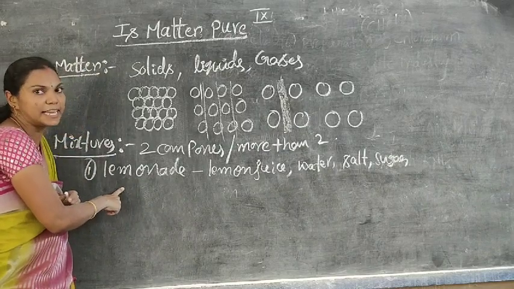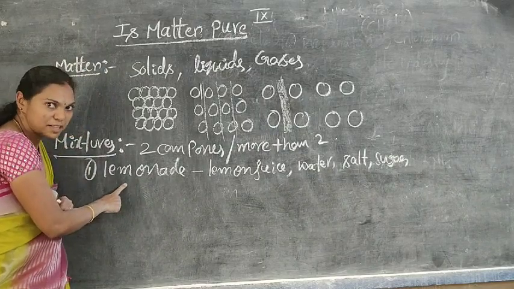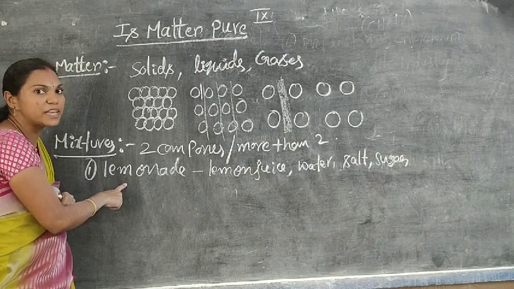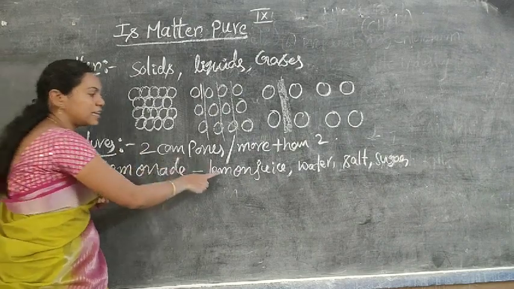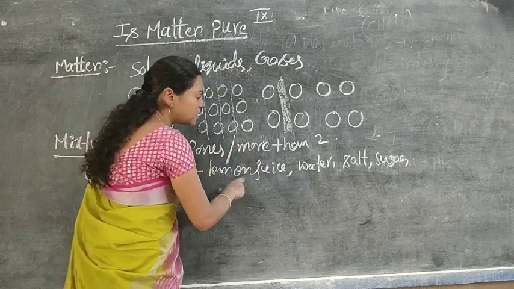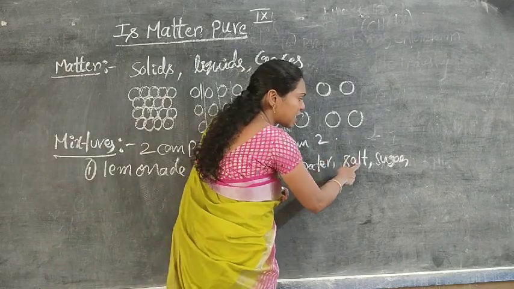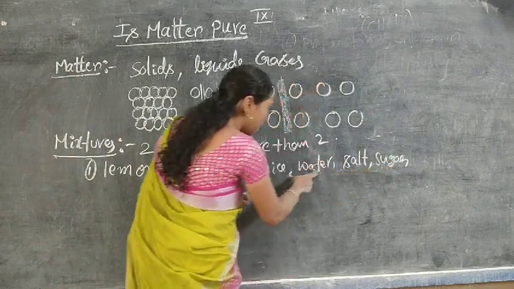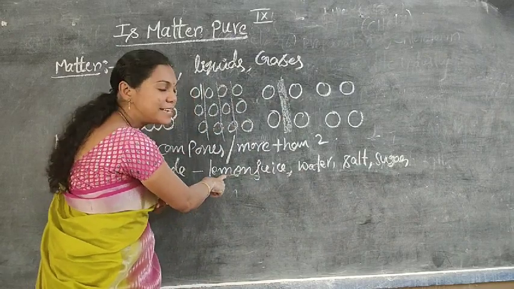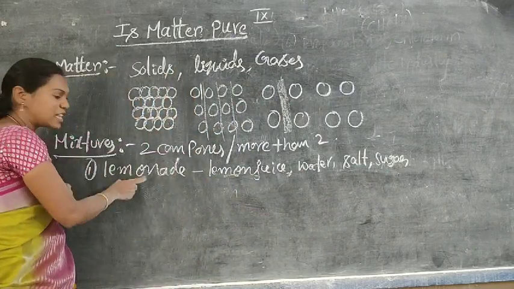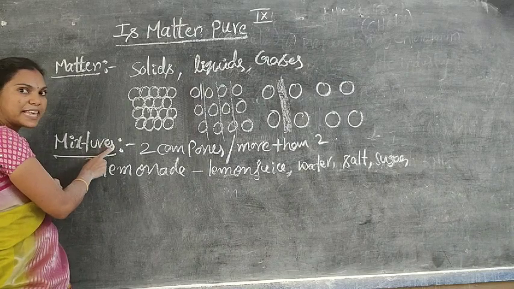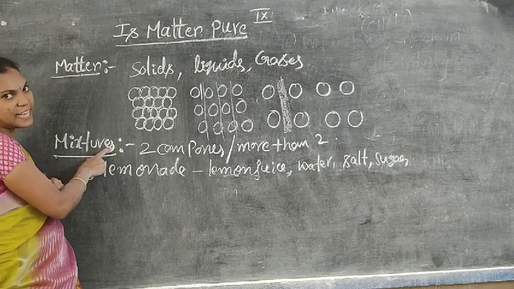Yes, it is a mixture. We prepare it at home using lemon drops, water, salt and sugar, so we consider it a mixture.